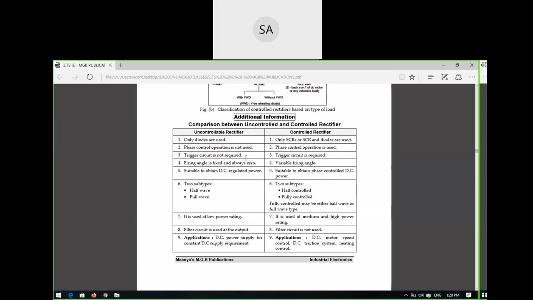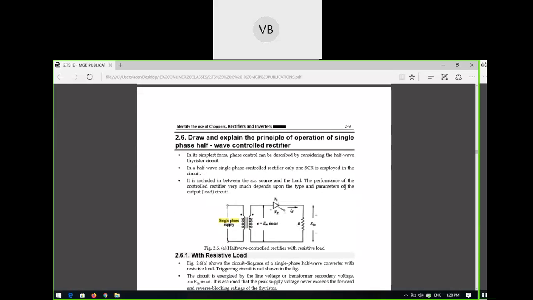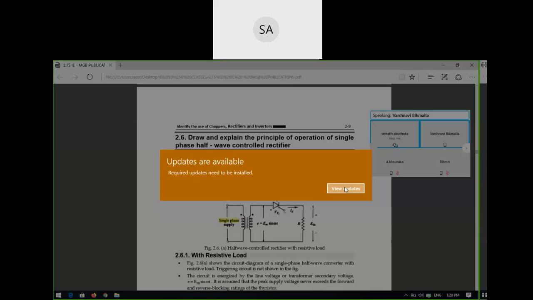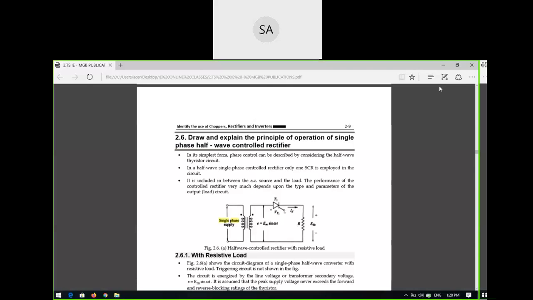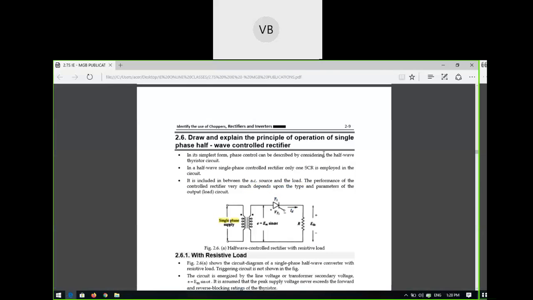What is the difference? We have already discussed a comparison. Vaishnavi, tell me. In an uncontrolled rectifier, only diodes are used. In a controlled rectifier, SCRs are used, and a trigger circuit is required.